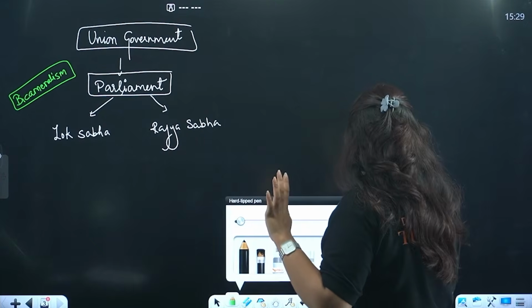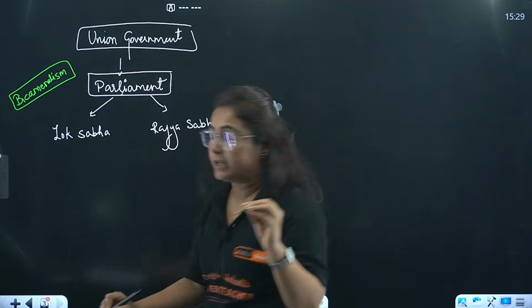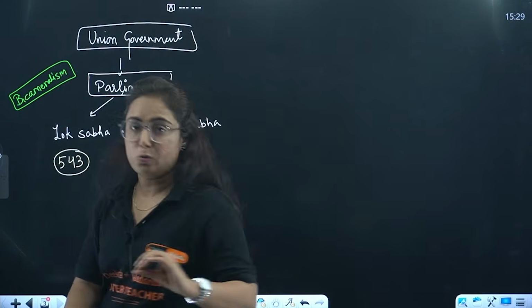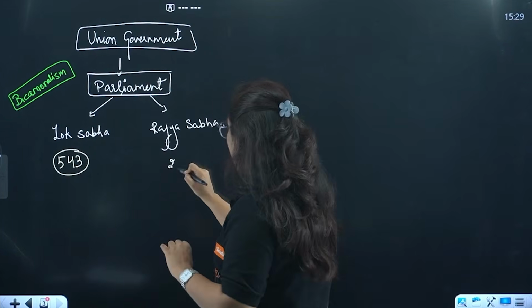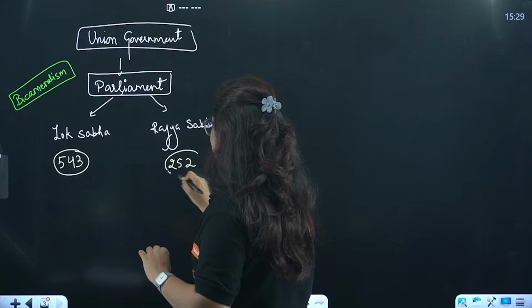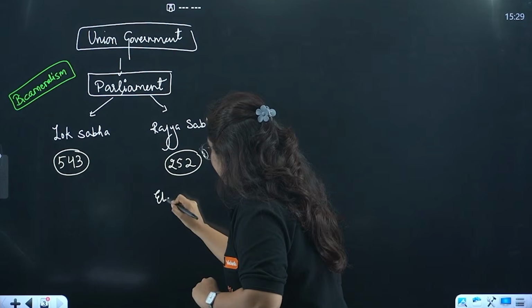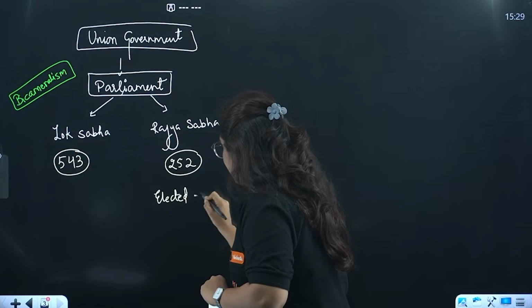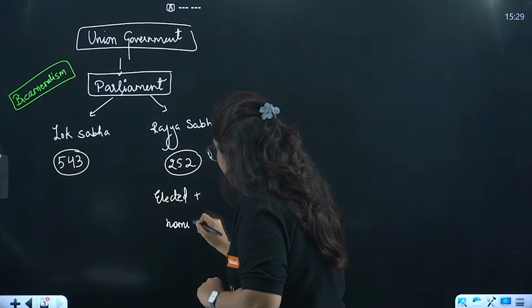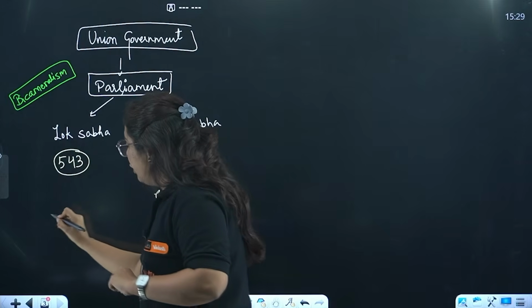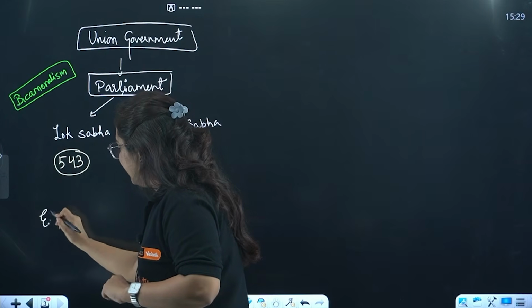Now, when we talk about the number of members here, around 543 members are there in Lok Sabha and around 252 members are there in Rajya Sabha. Okay, in Rajya Sabha there are both elected plus nominated members. However, in Lok Sabha all the members are elected, right?